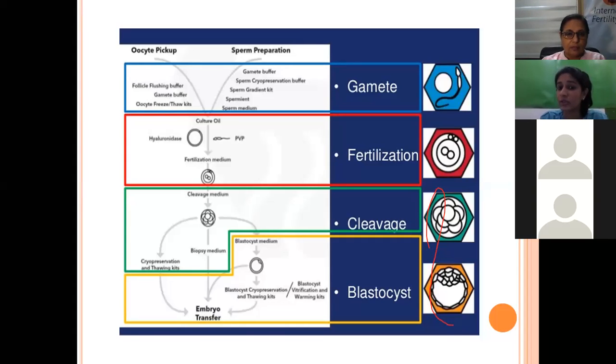Now next comes the blastocyst. That is when we have to take this till the blast stage, which is day 5. Once we have to take this to blast stage, then we have to change the media. In the coming slides, I'll be giving you the difference, how many types of culture systems there are, and in detail I will tell about the culture systems.